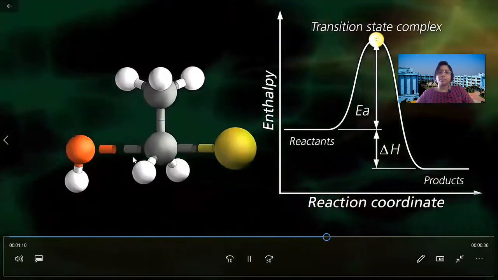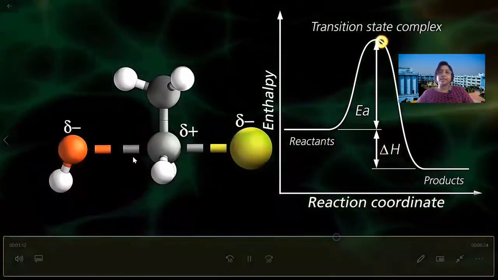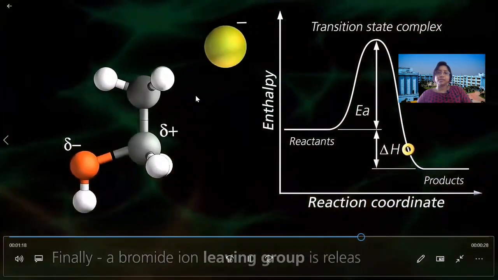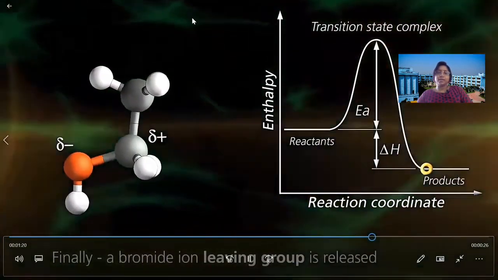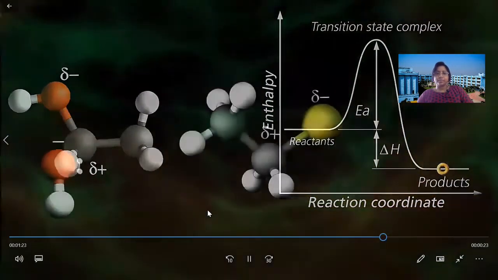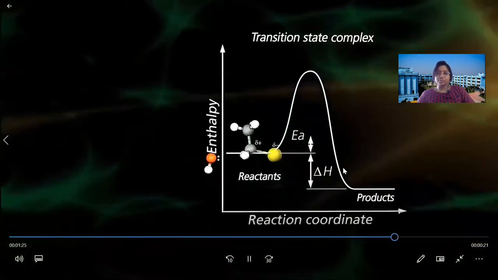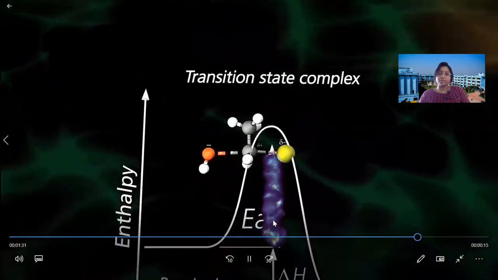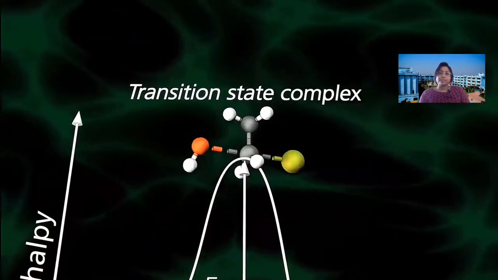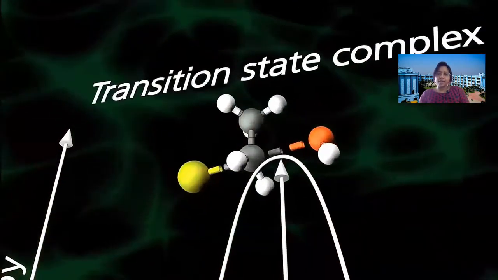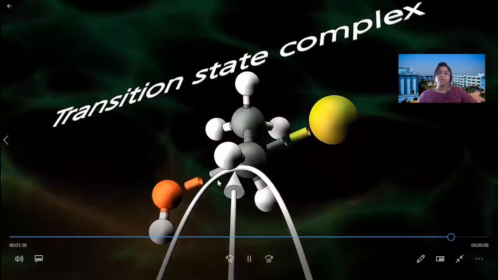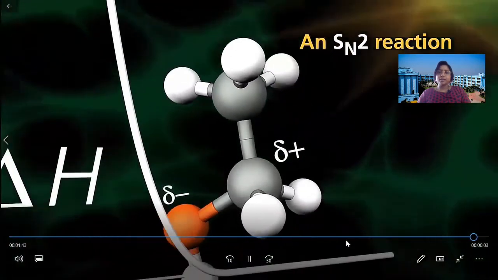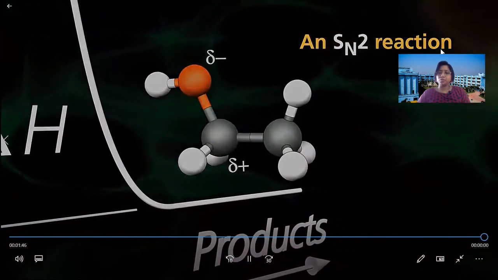And both of these occur in a single step, that is called the transition state. Okay, so now it is leaving. See, then here the negatively charged group is leaving. So in the same step, both occur. One is being added, another is leaving. So it is a transition state. Now we are getting the product, that is the SN2 reaction.